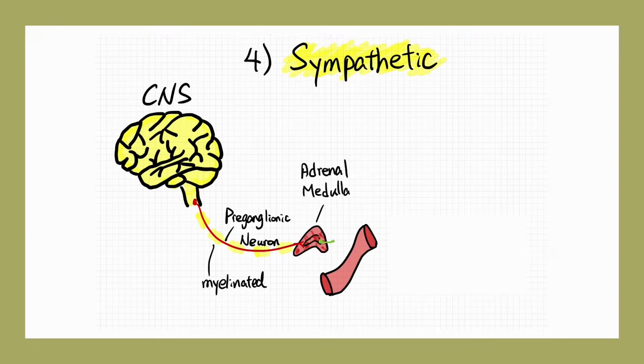When the preganglionic neurons synapse onto the adrenal medulla, the adrenal medulla serves as a modified sympathetic ganglion. The ganglionic neuron cell in this case is very short and releases neurotransmitters into the bloodstream. About 80% of the neurotransmitters are epinephrine and 20% are norepinephrine. They function as hormones and can have longer lasting effects on target cells throughout the body.